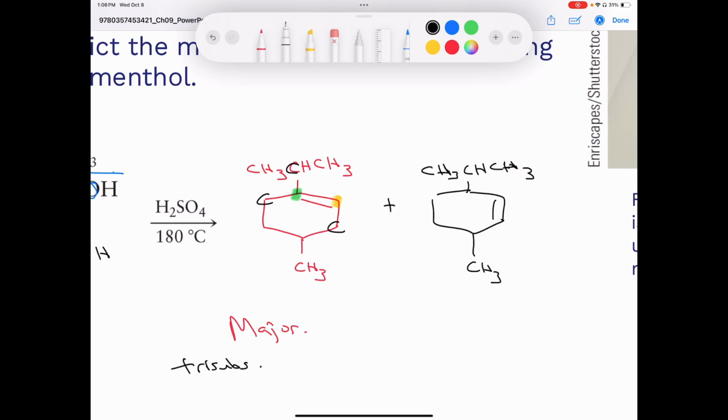If I look at the product in black, if I highlight this carbon in red and this carbon in blue, for example, the carbon in red is only attached to one carbon outside of the double bond. And this carbon is also only attached to one carbon. So we would say that this is the minor product because why? It's not tri-substituted, it's di-substituted.